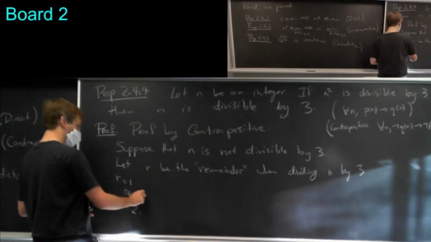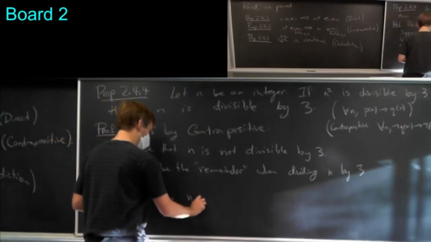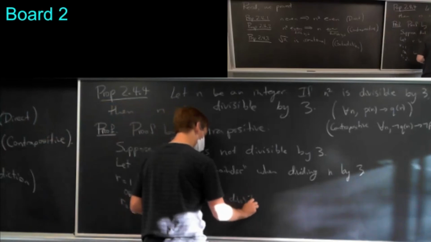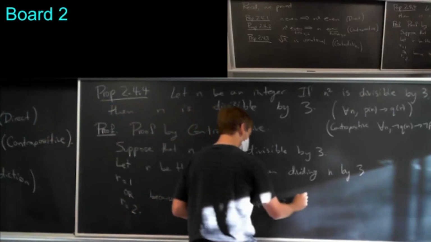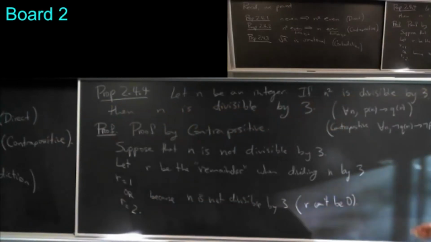So R is 1 or 2 because n is not divisible by 3. In particular, R can't be 0. But it also can't be 3 because then I would just put in another 3.